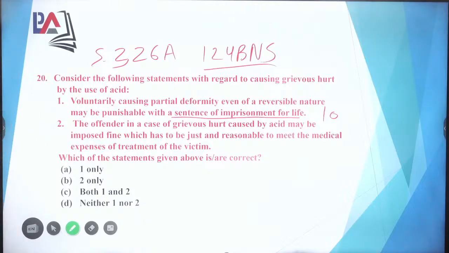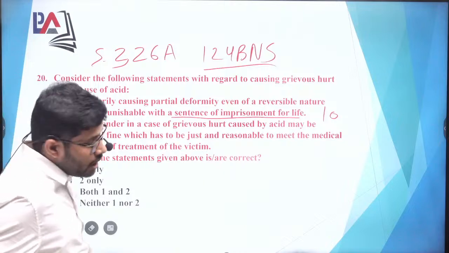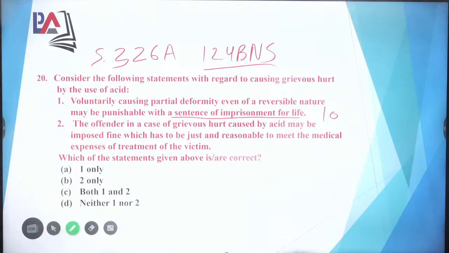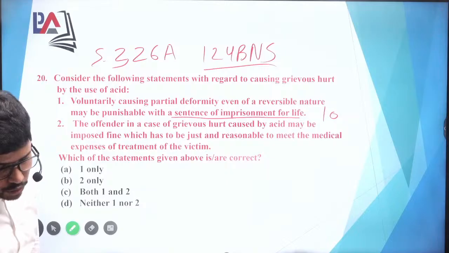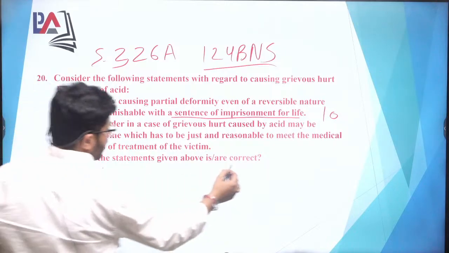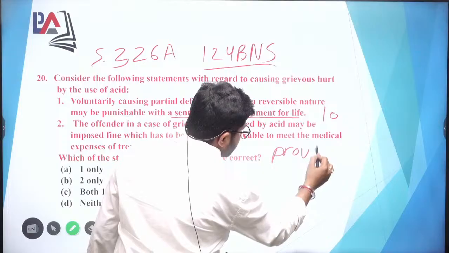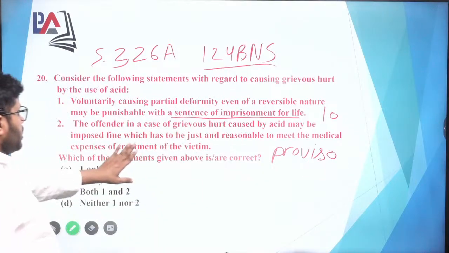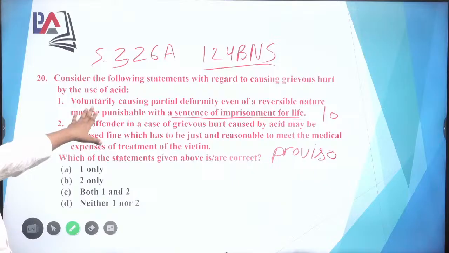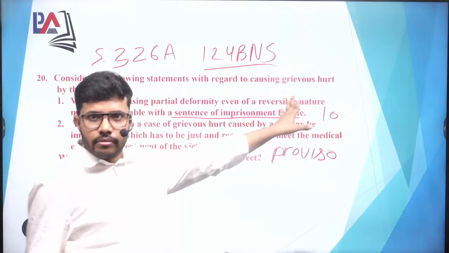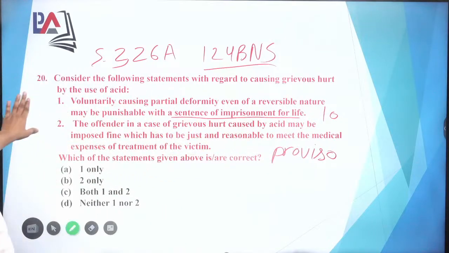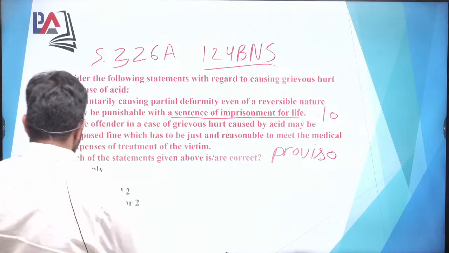may be imposed fine which has to be just and reasonable to meet the expenses of the treatment of the victim. So ये एकदम सही है and this you will find under the proviso to this section. So again this is a correct answer. Here there is an addition that is 10 years, not less than 10 years. So here अगर हमसे पूछा जाए कि इनमें से कौन सा स्टेटमेंट सही है या कौन सा गलत है, तो सेकंड वाला सही है। ठीक है, तो ऑप्शन 2 और ऑप्शन बी इज द राइट आंसर.